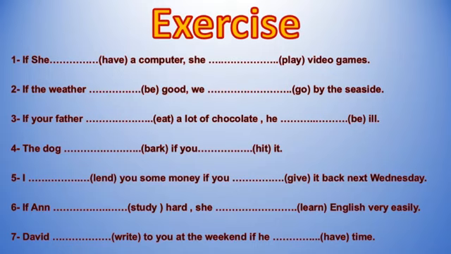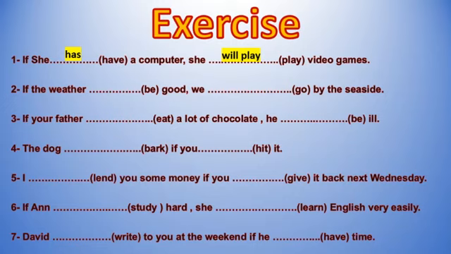Okay, now, here we have the first sentence. It says, "If she have a computer, she play video games." Now, don't forget that if you have the word if, it's your if clause, it's your condition. Okay, now if you have your condition at first, you have to write the sentence in present simple. For example, if she has a computer, she will play video games. Your consequence with will.